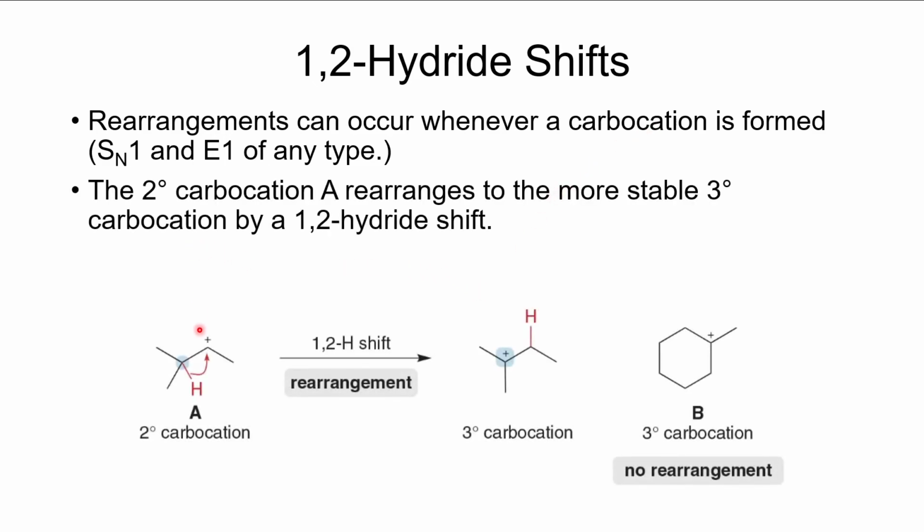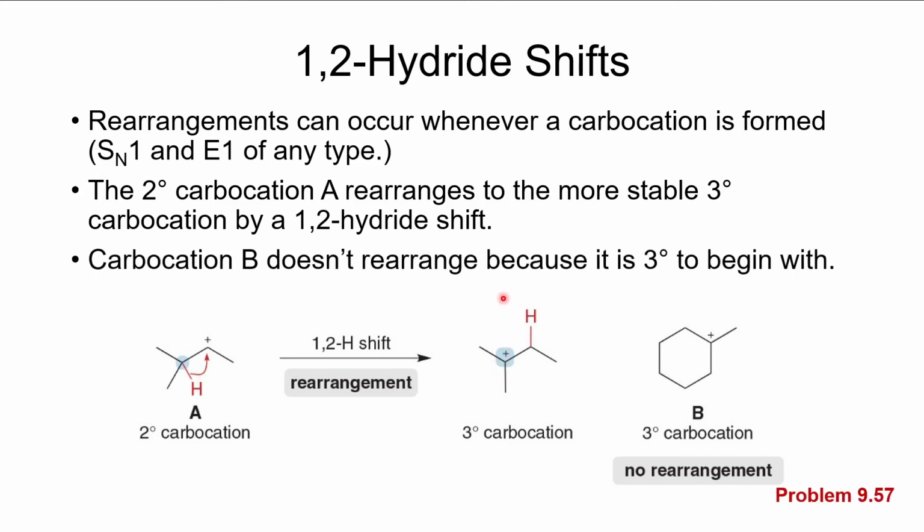If we've got a secondary carbocation here, if we just shift an alkyl, we will still have a secondary carbocation. But if we shift this hydrogen, the hydride, including its pair of electrons, we will form a tertiary carbocation. If we already have a tertiary carbocation, then we won't be able to do a shift. So there's no driving force for this to rearrange.